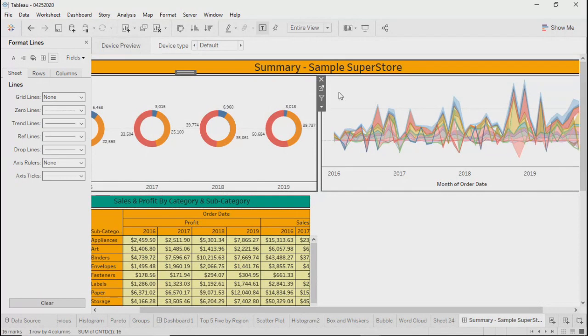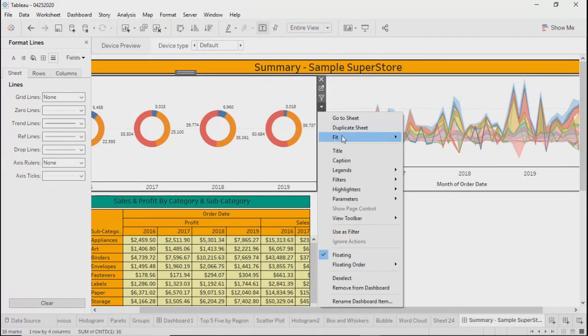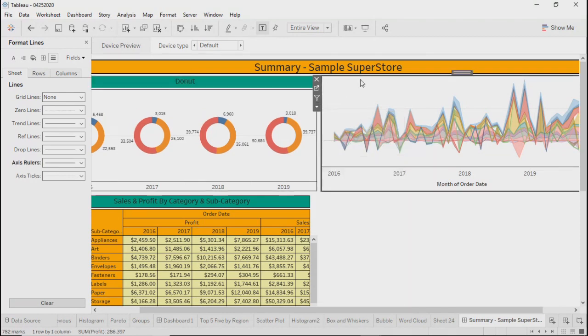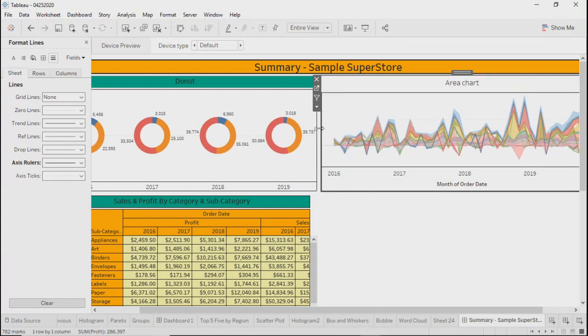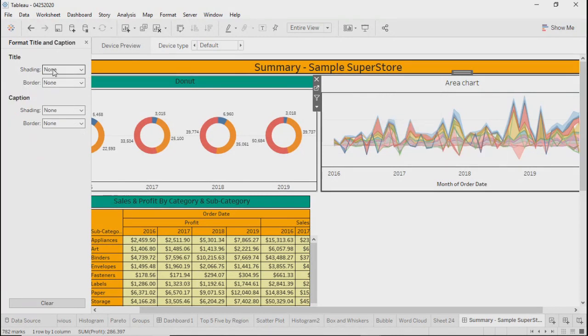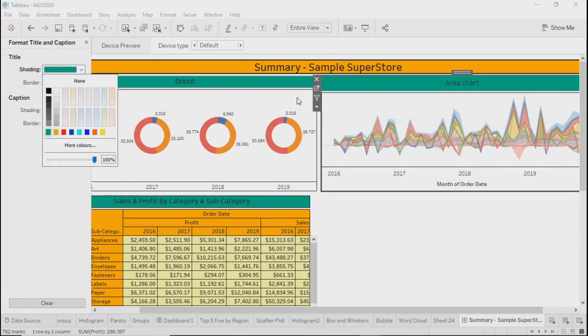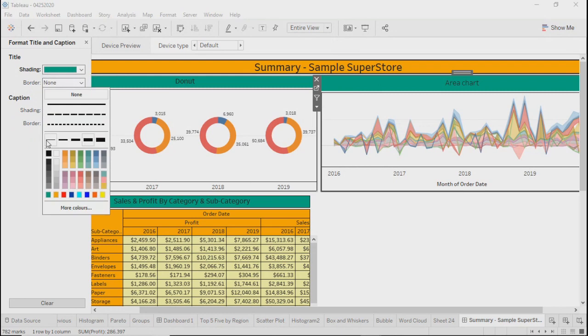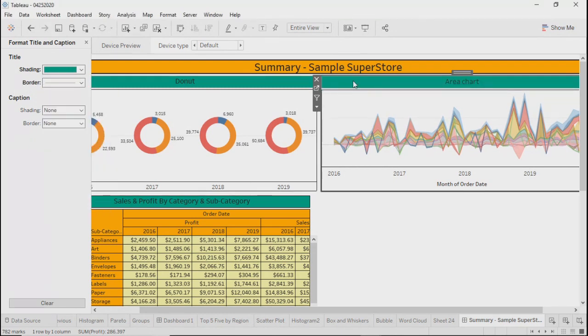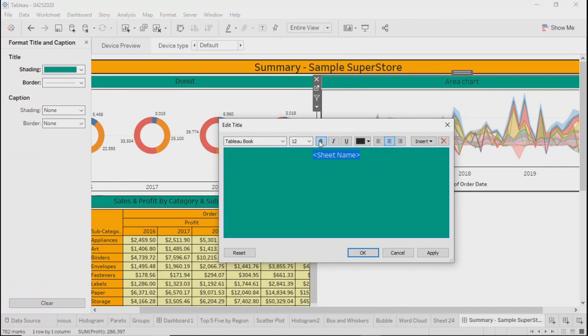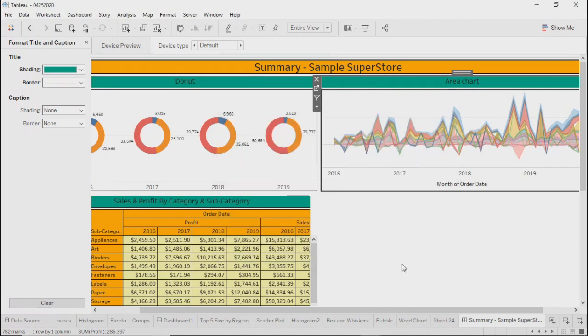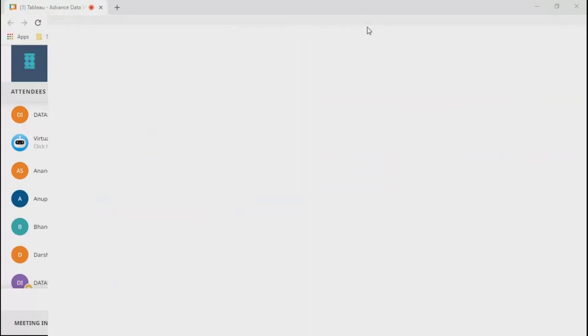So as of now, I have removed the title from both of the sheets, but I think it's good to show the title. Okay, first I'm ready.